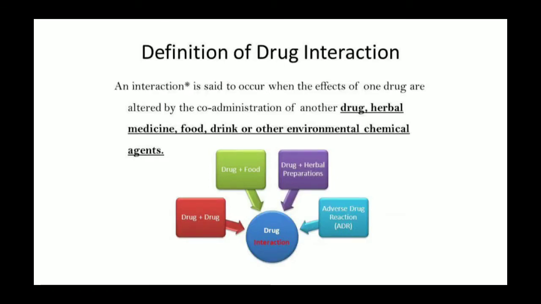Drug interaction may occur as an interaction of a drug with a particular drug, of the drug with food, or of the drug with herbal preparation, causing adverse drug reaction.